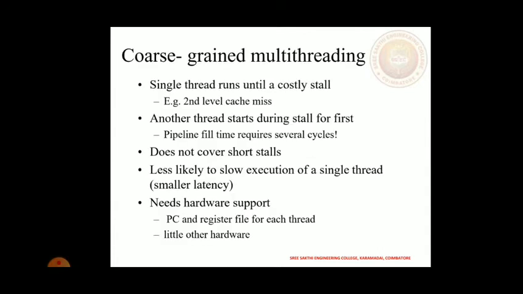In coarse-grained multithreading, a single thread runs until a costly stall, that means a second-level cache miss. Another thread starts during the stall. Pipeline fill time requires several cycles, so it does not cover the short stalls. It is less likely to stall when executing the single thread. It needs hardware support, that means a PC and a register file for each thread, and a little other hardware.